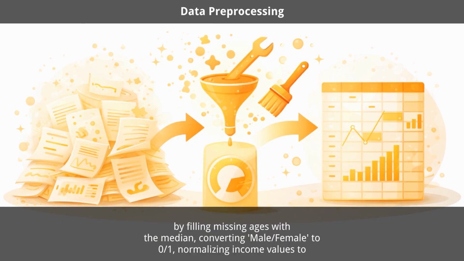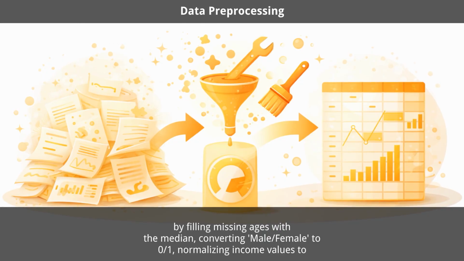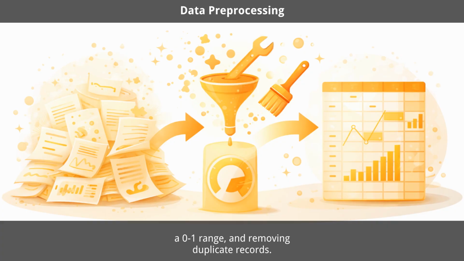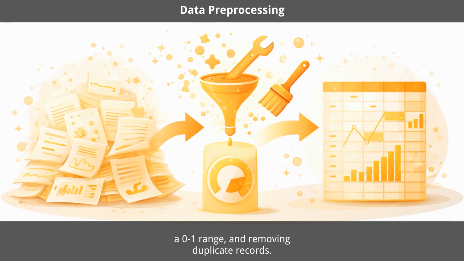For example, cleaning a customer dataset by filling missing ages with the median, converting male/female to 0/1, normalizing income values to a 0-1 range, and removing duplicate records.